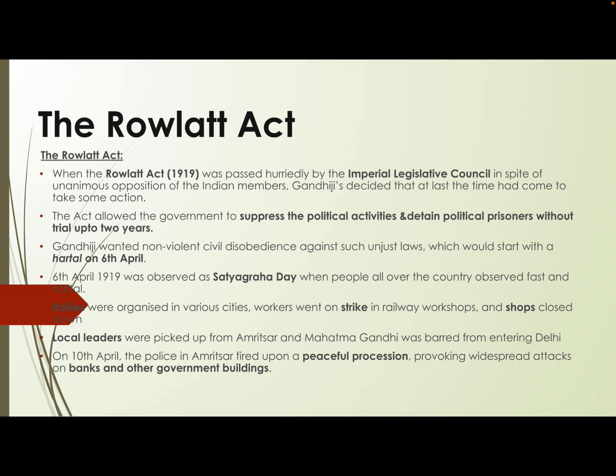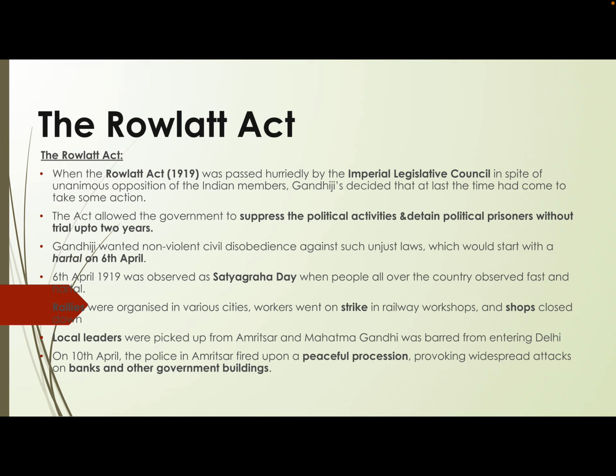When all this was happening, Gandhiji introduced and announced the nationwide Satyagraha, that is the nationwide Hartal, on 6th of April 1919. Throughout the country, people supported this particular decision of Gandhiji by observing fast and Hartal.